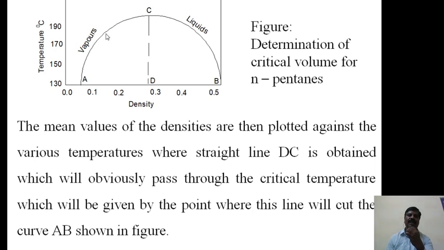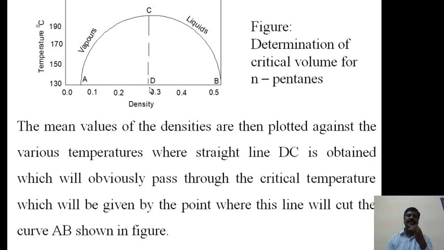Just by drawing this curve we get this, because the density of the vapor increases and the density of the liquid decreases, and they meet at a certain point where the density of vapor as well as liquid is identical. From that point we draw a straight line, and on the axis we get the density.